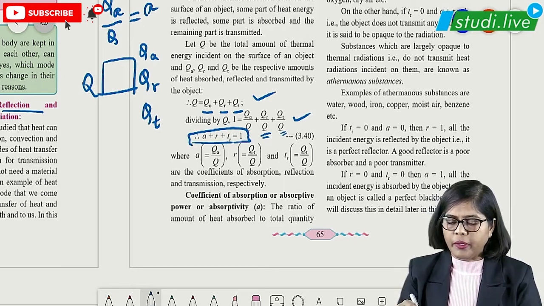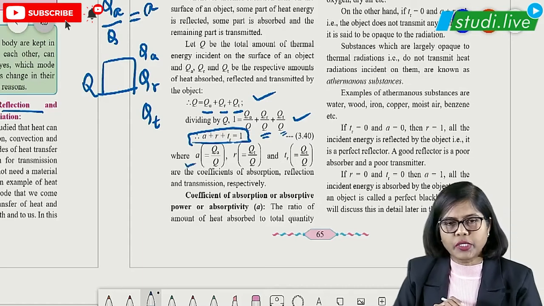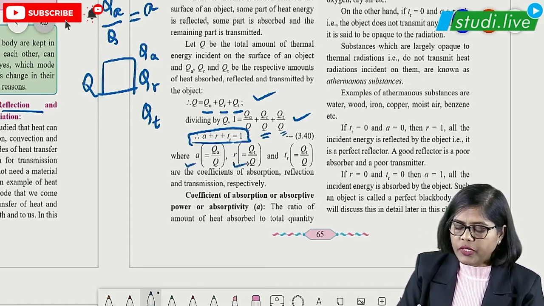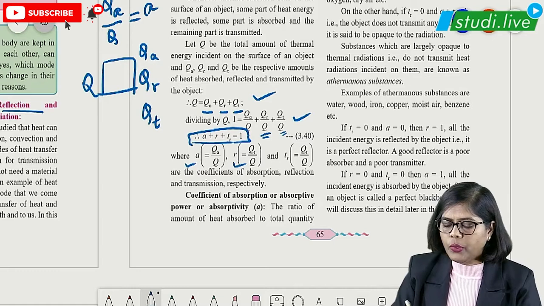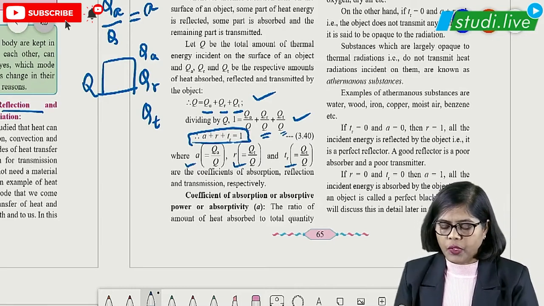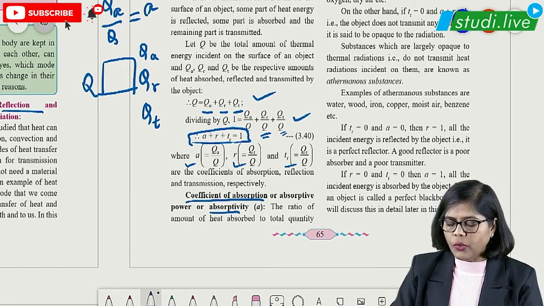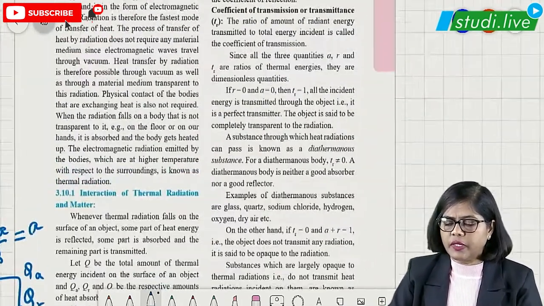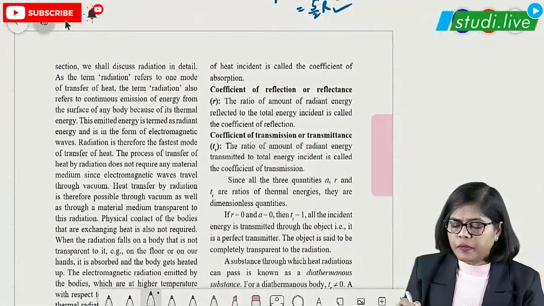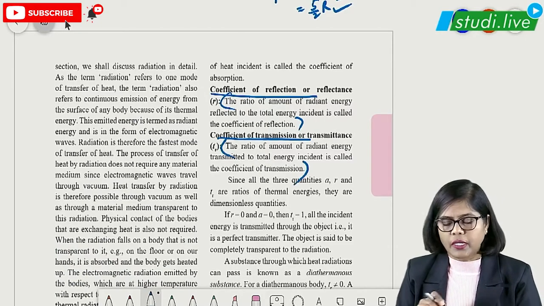Okay, from here. So this is again a 1 mark part only, but you should know coefficient of absorption is QA upon Q, coefficient of reflection is QR by Q, and coefficient of transmission is QT upon Q. Okay, so these are all definitions. So learn these definitions. Based on that only it is given here. Simple definitions are given. Then that coefficient of reflection, this is the definition given. Coefficient of transmission, you have to read it, don't forget about this.